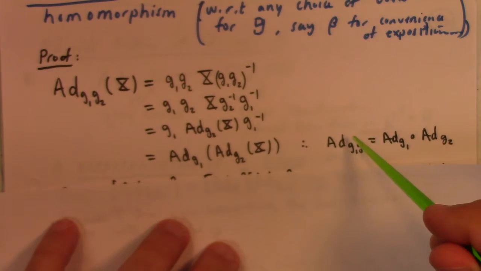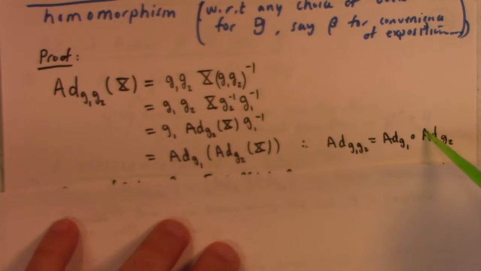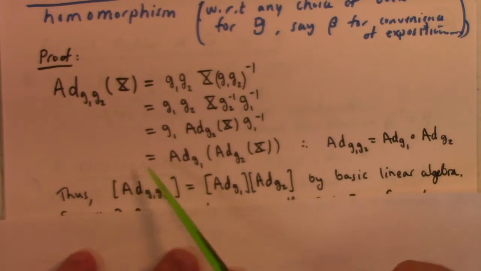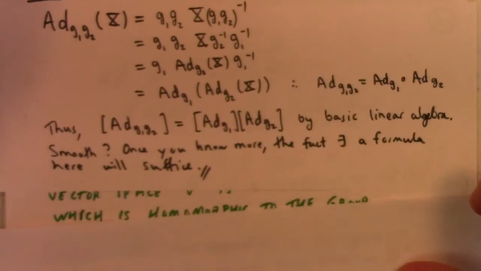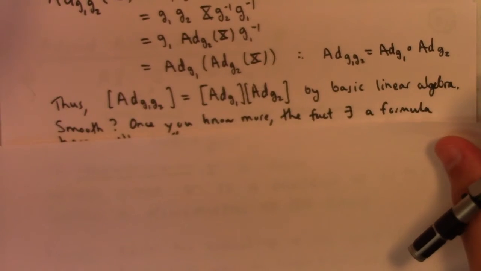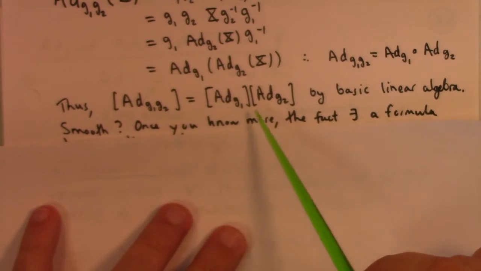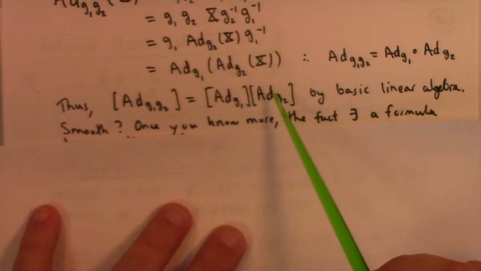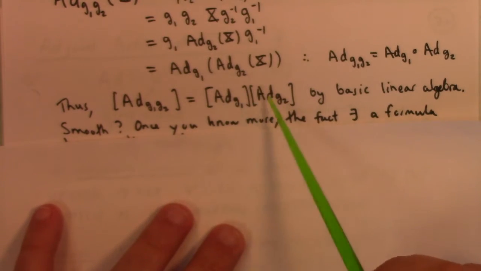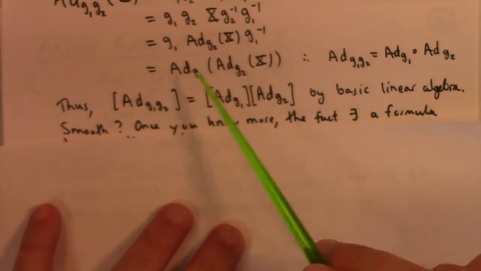That means that there's a homomorphism of group multiplication to composition of linear transformations, and then correspondingly, the matrix of those linear transformations likewise preserves this homomorphism property by basic linear algebra. Matrix multiplication itself is defined so as to enforce this homomorphism.